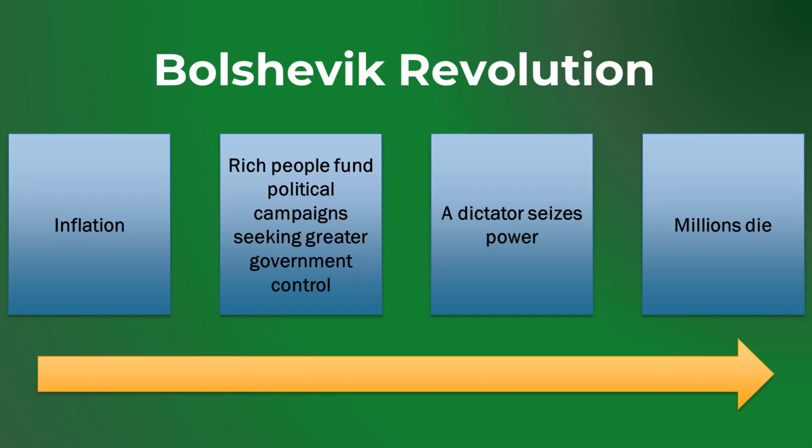What followed was communism, and the government killed millions of Russia's own people to remain in power. Here's the sequence of events. Inflation. Rich people fund political campaigns seeking greater government control. A dictator seizes power. Millions die.